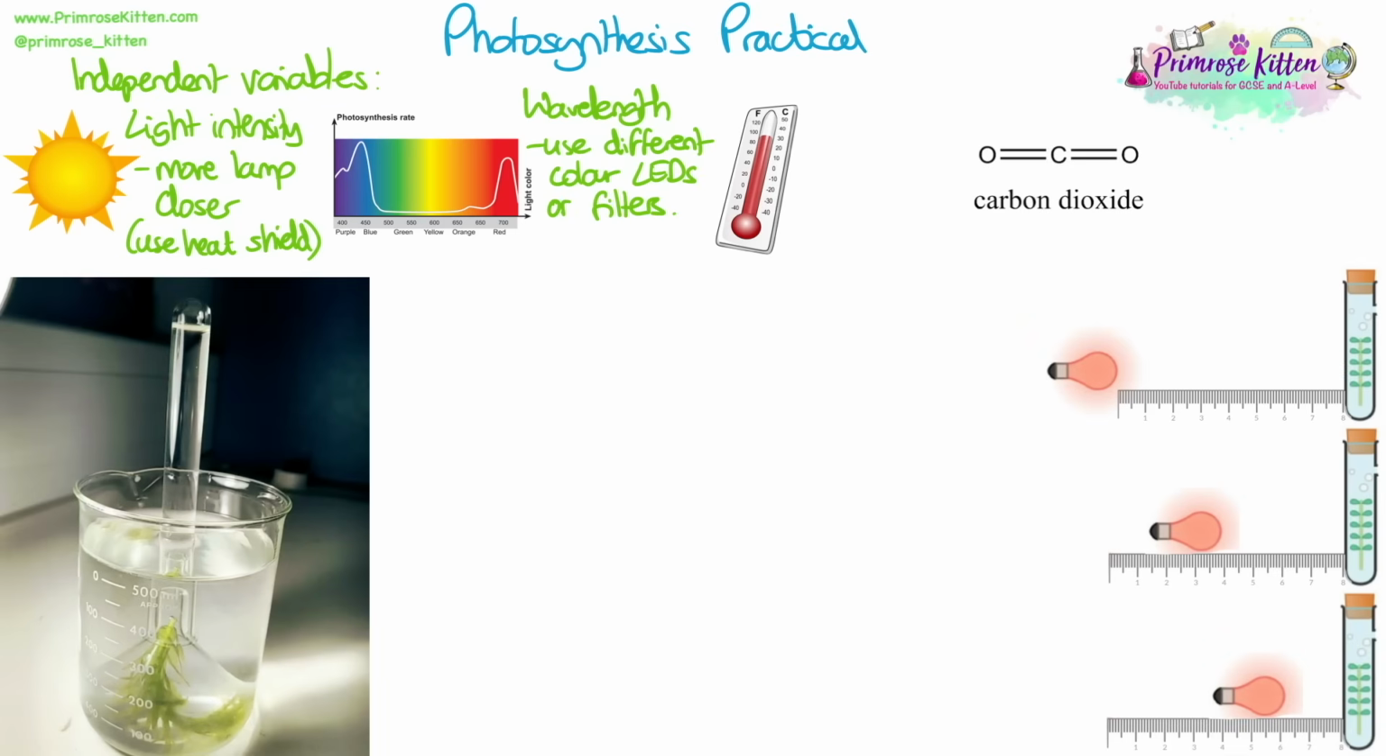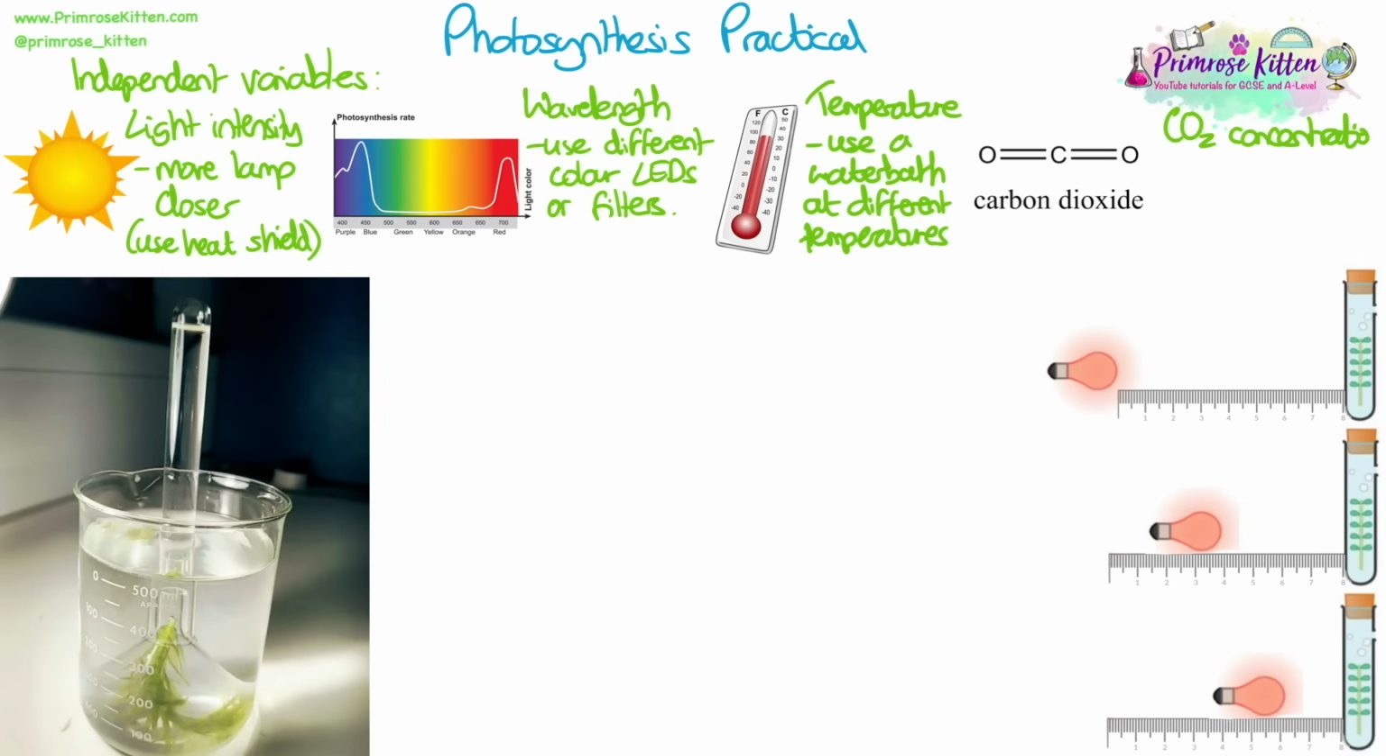Different colours of light can affect the rate of photosynthesis, as more red and more blue light are absorbed and green light is reflected by chloroplasts. So we can use different colour LED bulbs or coloured filters in front of a white bulb. We could use a water bath at different temperatures to create different temperature conditions for our plant. Or we could change the carbon dioxide concentration by using different masses of bicarbonate of soda or sodium hydrogen carbonate, which we would dissolve in the water the plant is in.